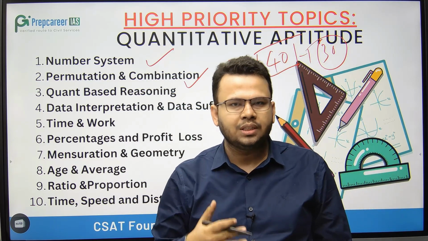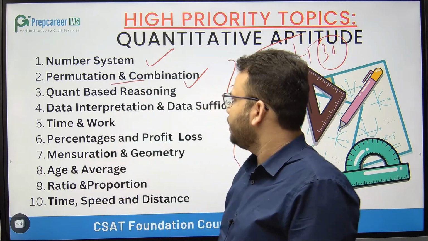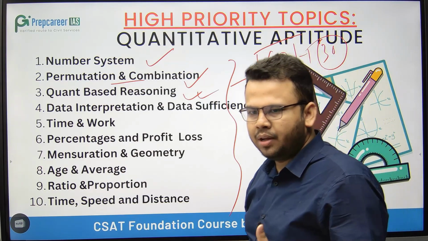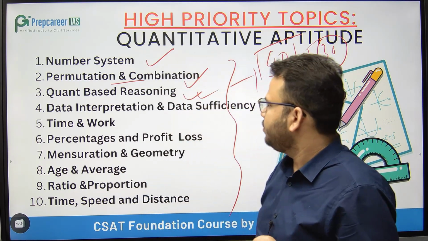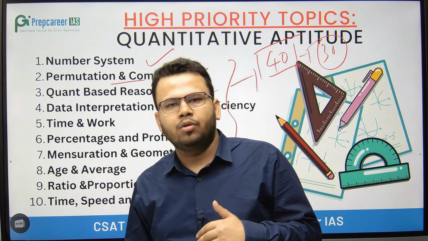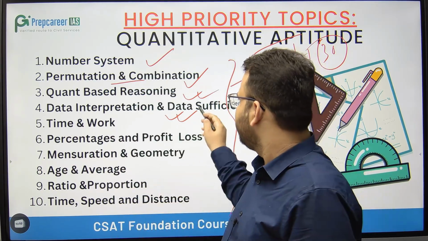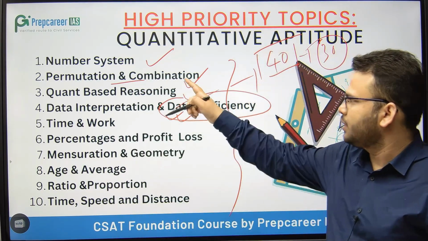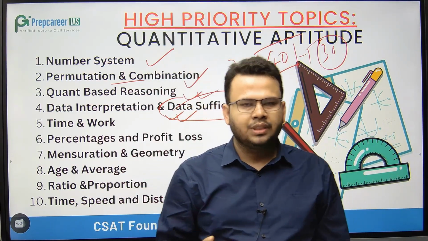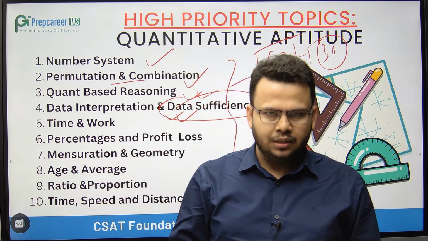सबसे ज्यादा क्वेश्चंस यहीं से आने वाले हैं एग्जाम में. Right? So number system, permutation and combination, quant based reasoning. This is a very unique topic that you have to prepare. Then data interpretation and data sufficiency. Now you are not getting questions from data interpretation, but you are getting questions from data sufficiency. So these 4 topics, number system, PNC, quant based reasoning and data sufficiency, make up a major chunk of the CSAT paper as far as the mathematics part is concerned.